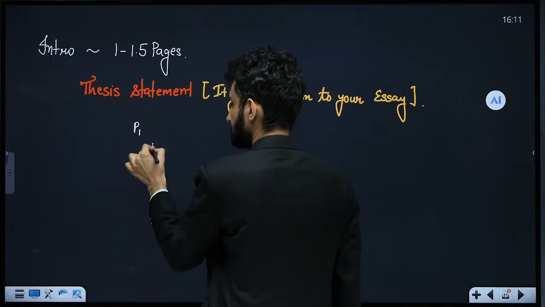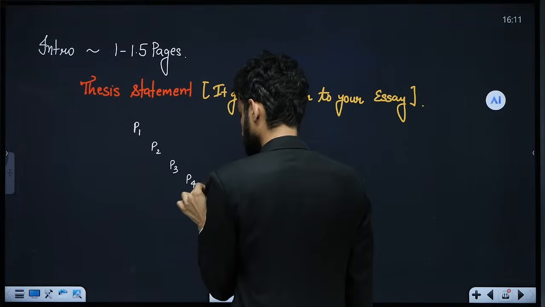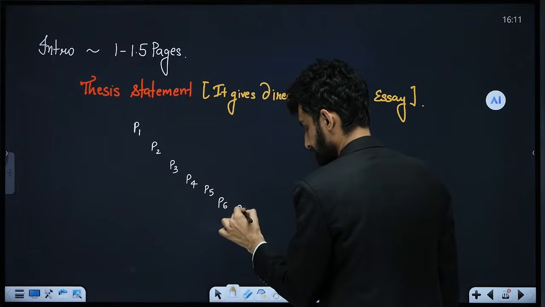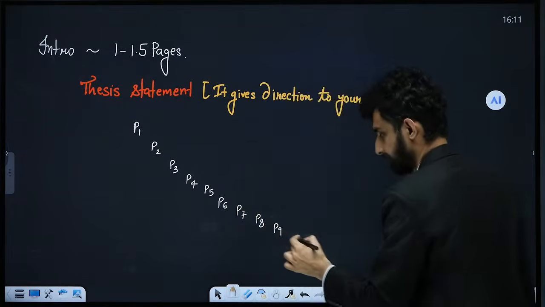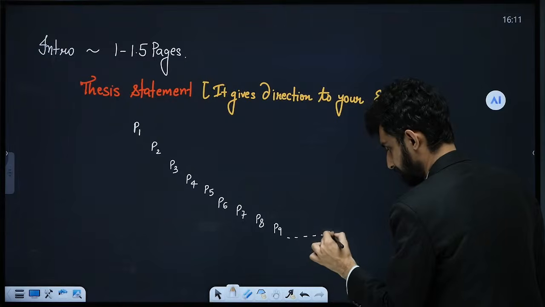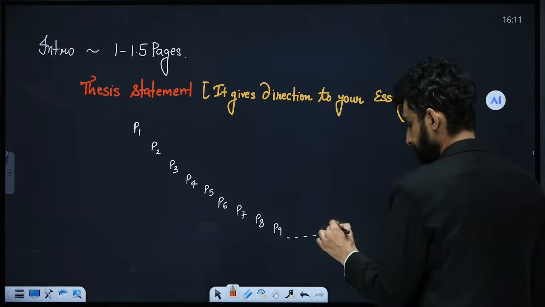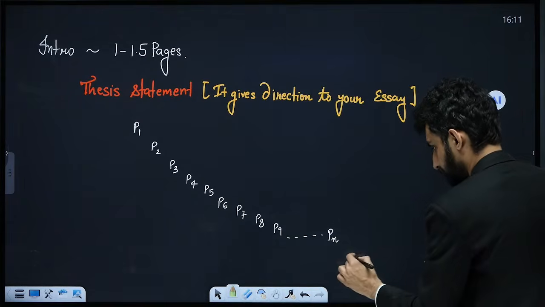Then we have P1, P2, P3, P4, P5, P6, P7, P8, P9, dot, we have Pn. Now, finally we have the conclusion.